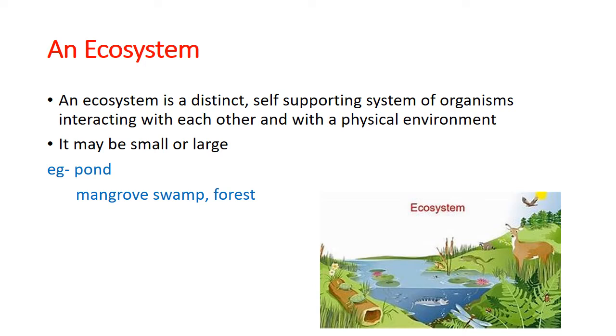When we think about an ecosystem, it may be small or large. For example, it may be a small system like a pond, or a large system like a rainforest, such as Sinharaja or the Amazon, or maybe a large river or a mangrove swamp. So this is the idea of an ecosystem.